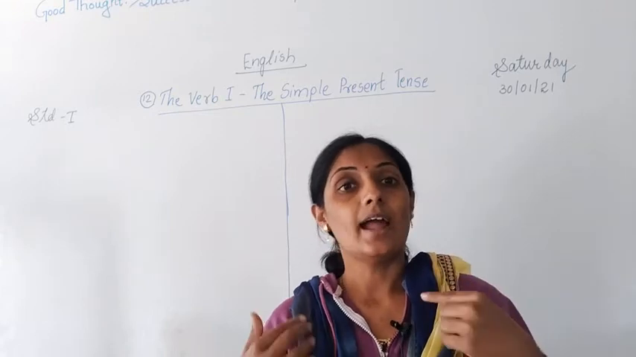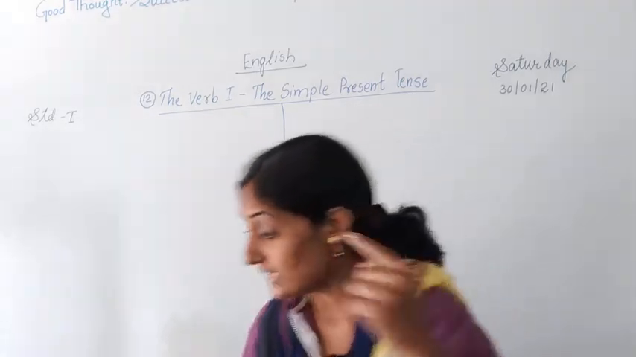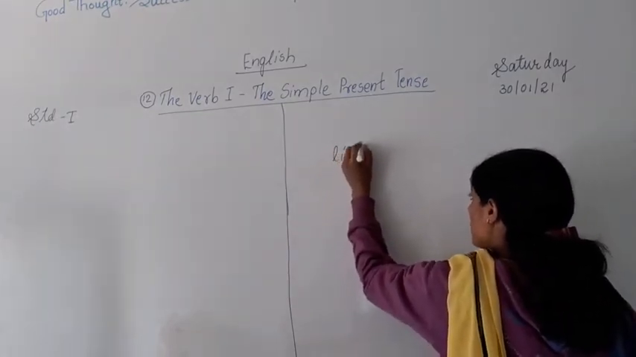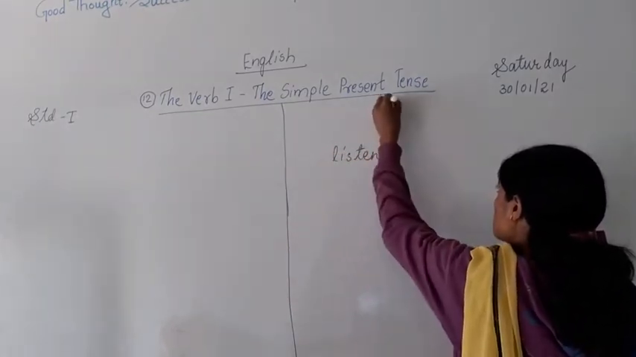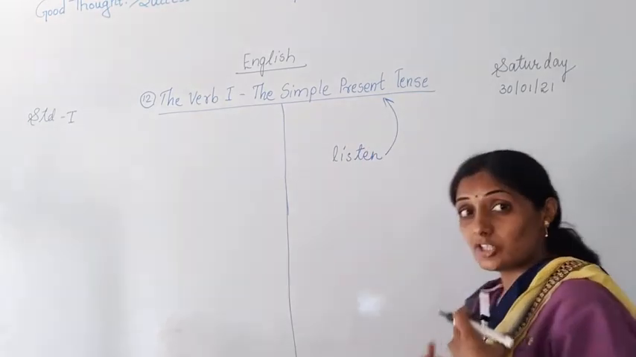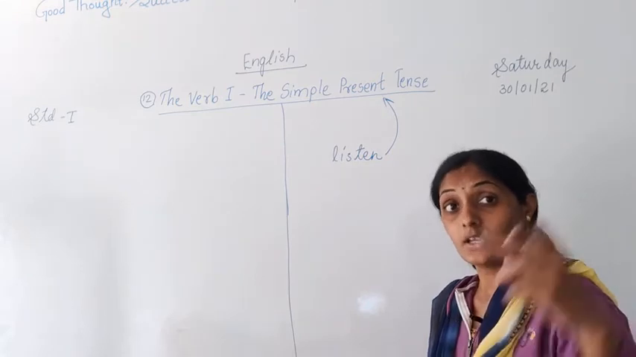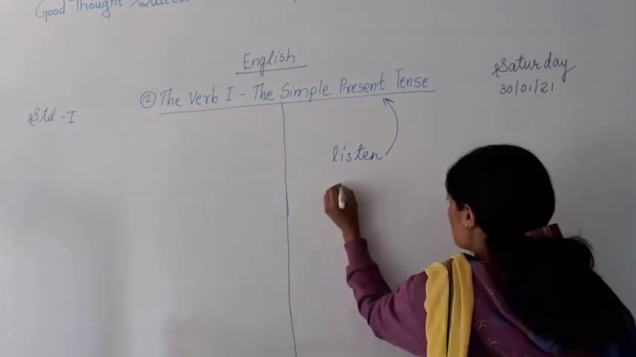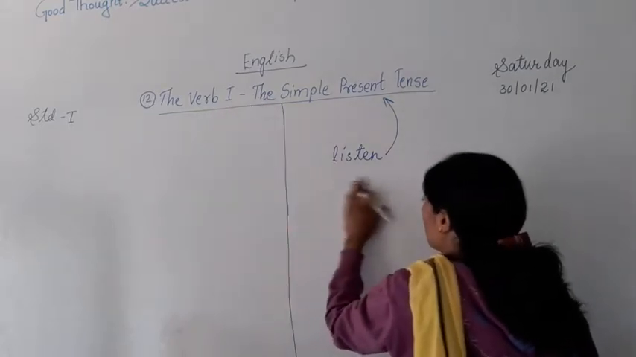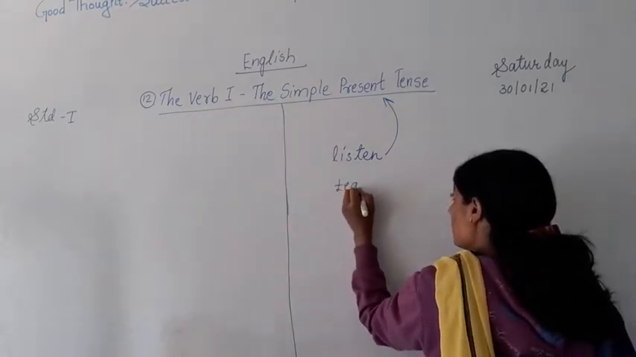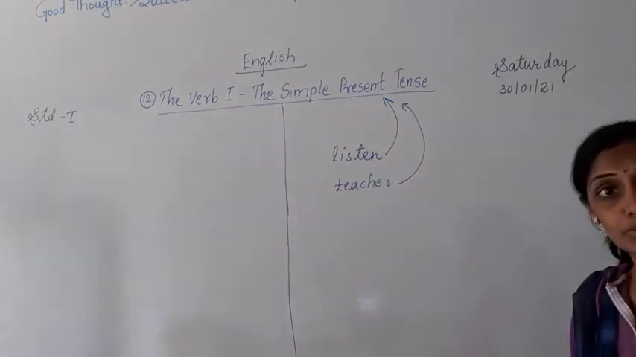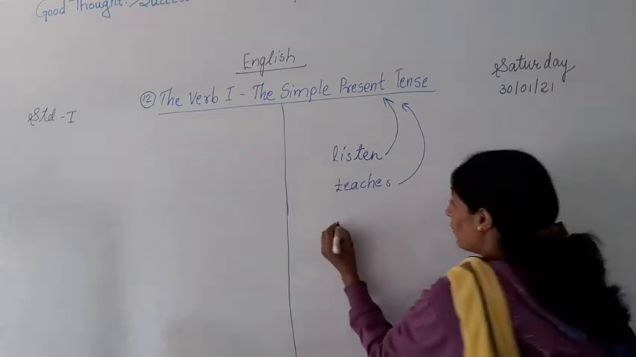to the teacher and the teacher teaches the students. So listen is the word which is used in simple present tense. And for example, when I tell you that the teacher teaches you at present, so teaches is what? Teaches is the verb which is used in simple present tense. Understood?